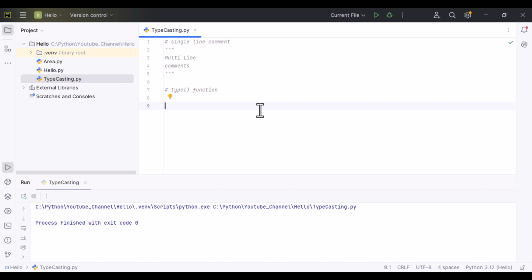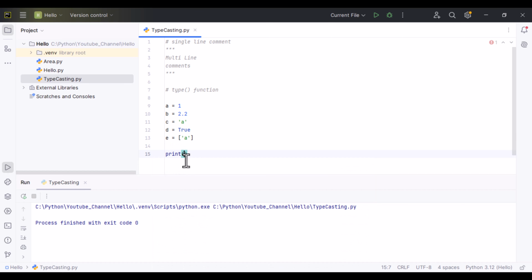We have already covered data types like integers, floating points, strings, lists and booleans. So if I say a equals 1, b equals 2.2, c equals a string, d equals True and e equals a list, and now I want to find the data type of these variables separately, for that I will use the type function.